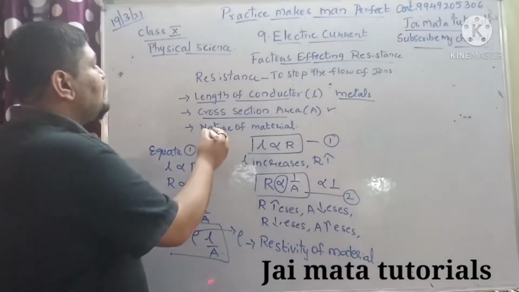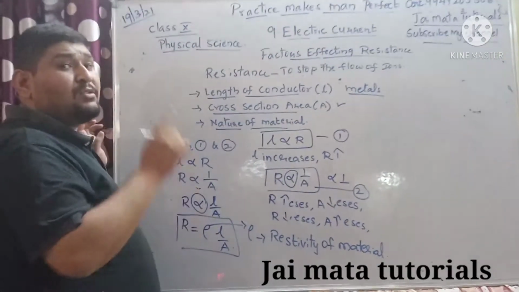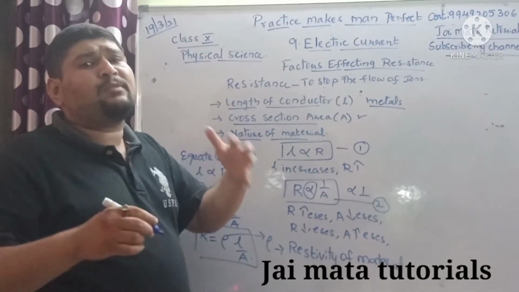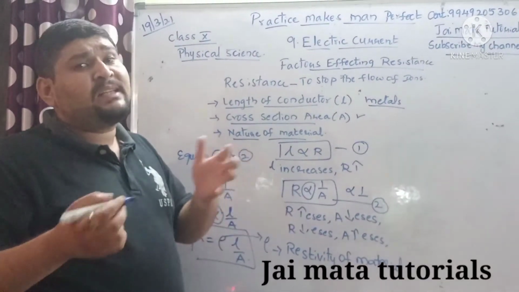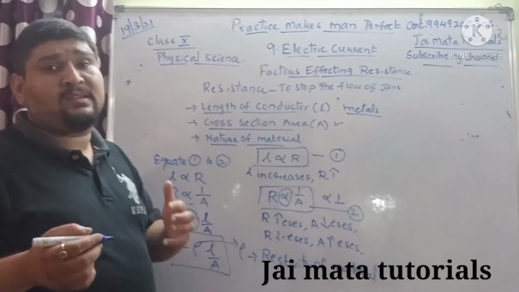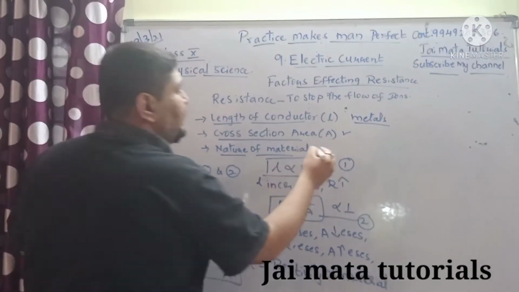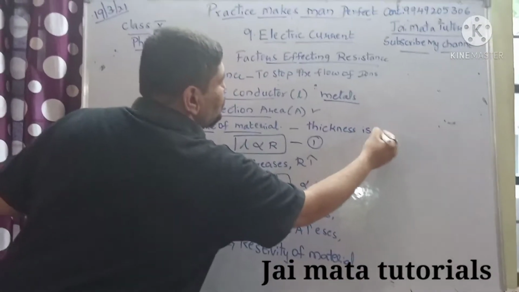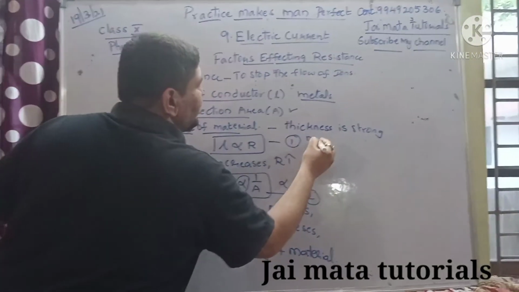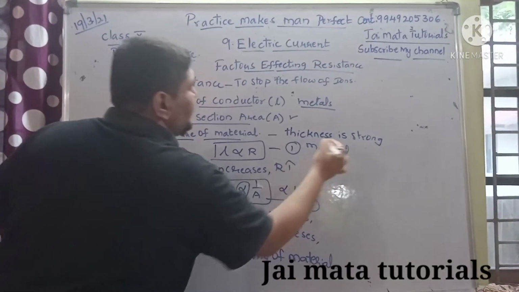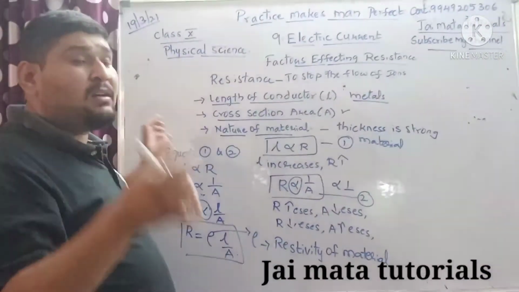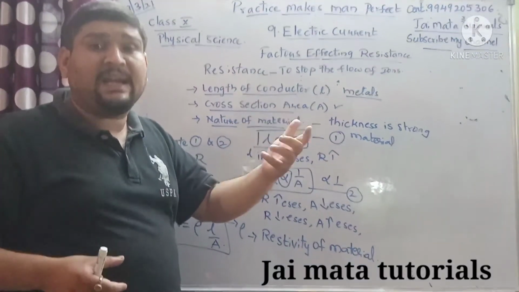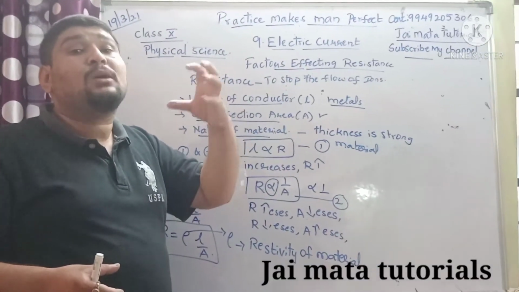Coming to one more factor, called nature of material. This is also very important, children. When you take different types of materials, you have thick wires and thin wires. Thickness of wires also plays an important role. Mostly we prefer thick wire, because thickness is found to be strong. A conductor which is thick in dimension and thick in its radius can hold the current up to that extent.